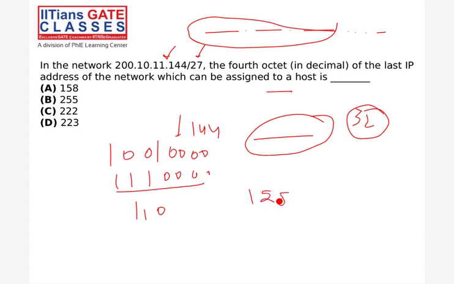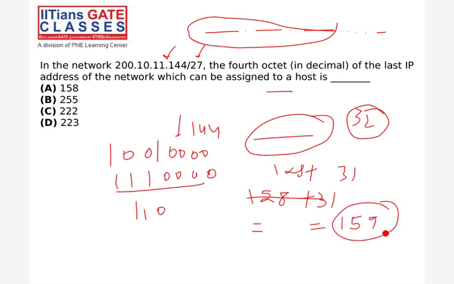So this is the last IP address, right? I asked for the last IP address of the network that can be assigned to the host. The last IP address is the broadcast IP, right? The host IP of that is 158. If a host is mentioned, it means the broadcast IP we can't assign to the host. In the block, the first IP is the block IP and the last IP is the broadcast. So the address just before the broadcast IP, 158, is given to the host. Any question, guys?